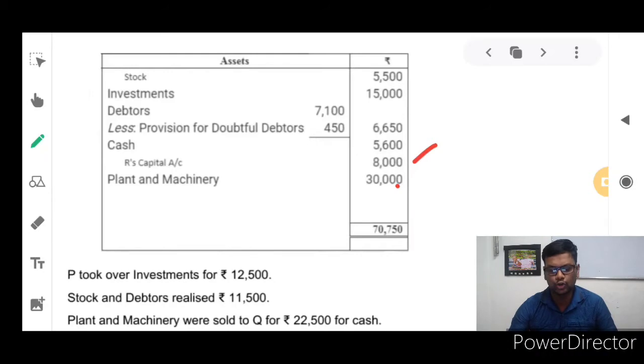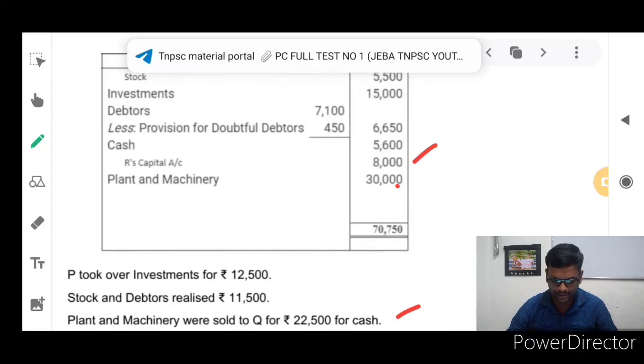Some adjustments. P took over investments for 12,500 rupees. Partner P took over the firm's assets for 12,500 rupees, so P is responsible to pay 12,500 to the firm. Stock and debtors realized 11,500 only, at present market value for stock and debtors. Plant and machinery were sold to Q for 22,500 rupees for cash. So plant and machinery sold to Q for 22,500 rupees.